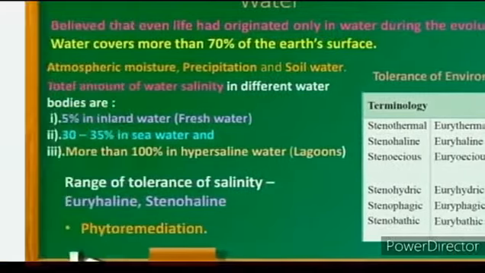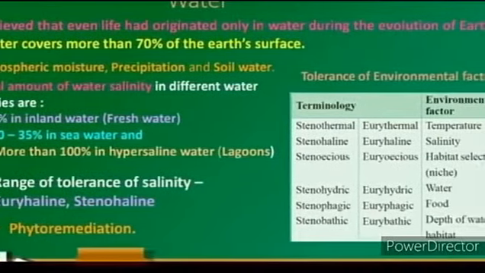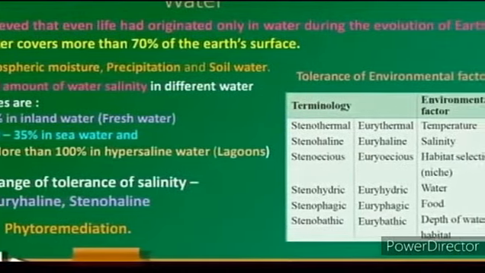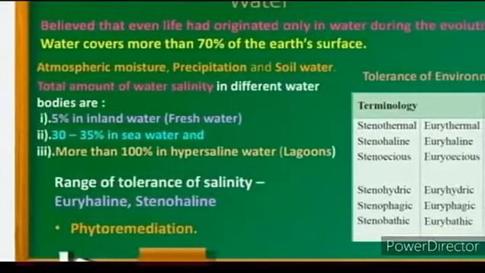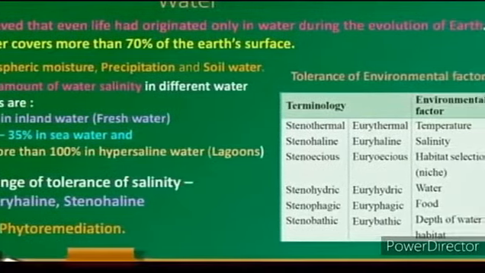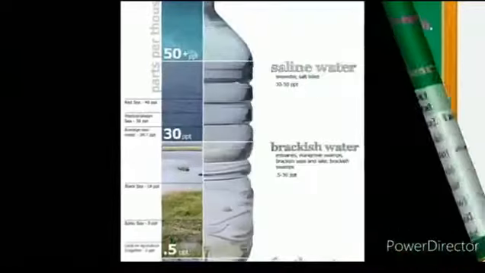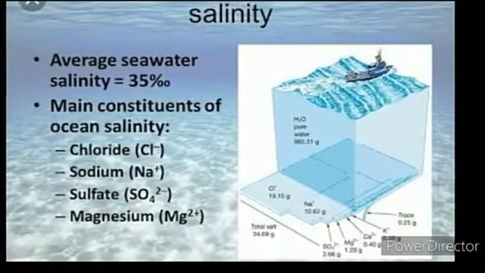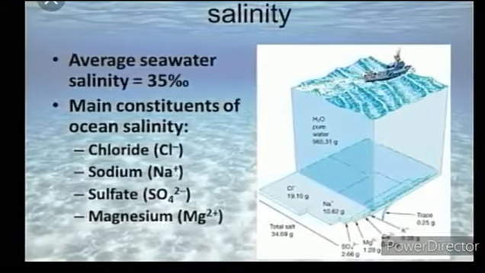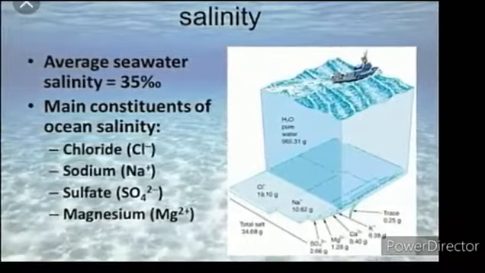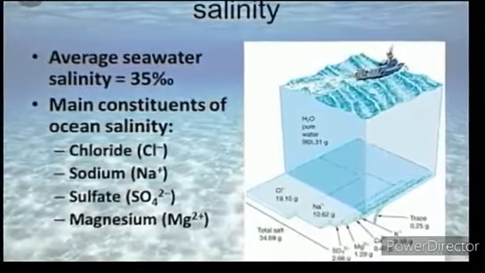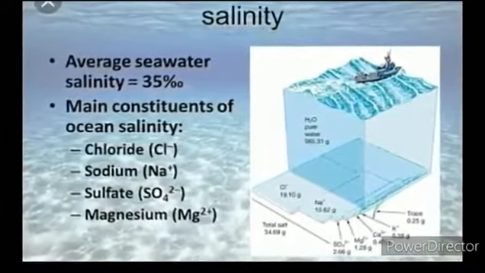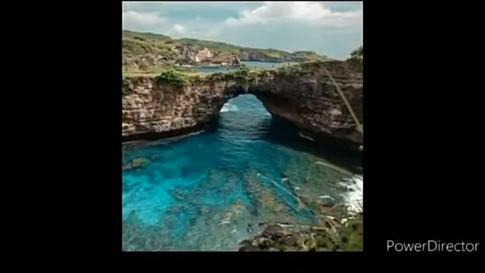The quality of water is also important, especially for aquatic organisms. The salinity of different water bodies is given here: 5% in inland water, that is fresh water, 30 to 35% in sea water, and more than 100% in saline water. The average sea water salinity is 35%, which means that in 100 grams you get 35 grams of salt. The main constituents of salinity are calcium, chlorine and other components.